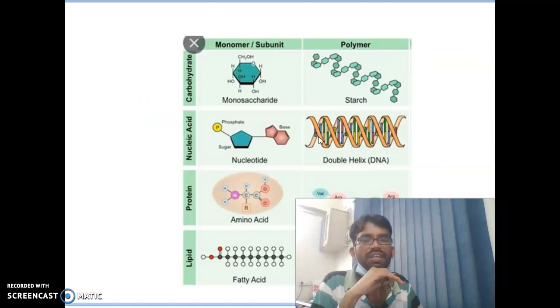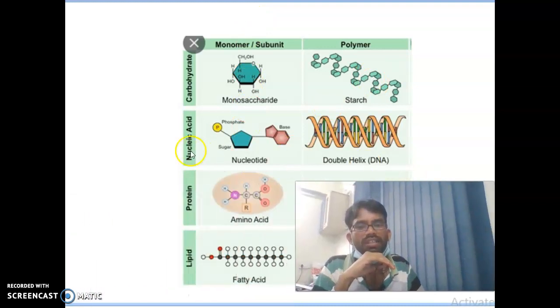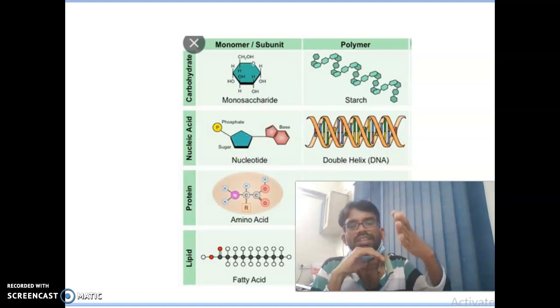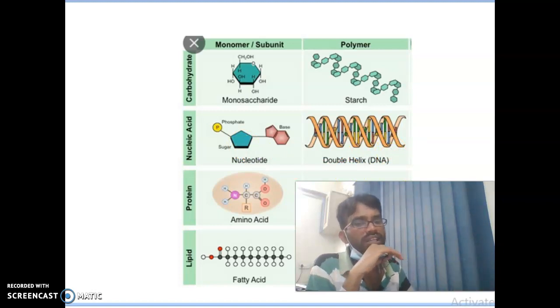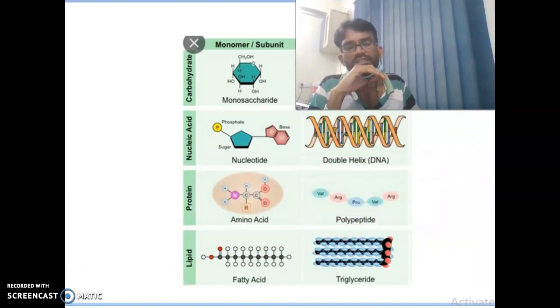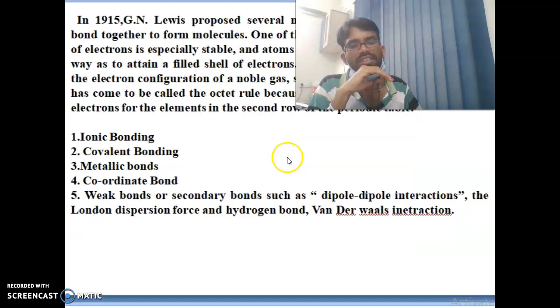Next, you can see a picture about carbohydrates: mono units form a polysaccharide such as starch. What is the mono unit, what is the poly unit? Nucleic acids are made of nucleotides, and a number of nucleotides combine to form DNA, a double helix. A number of amino acids build up to form a polypeptide, which is called a protein. Next, what are lipids? A number of fatty acids combine to form a triglyceride. Triglycerides are lipids.